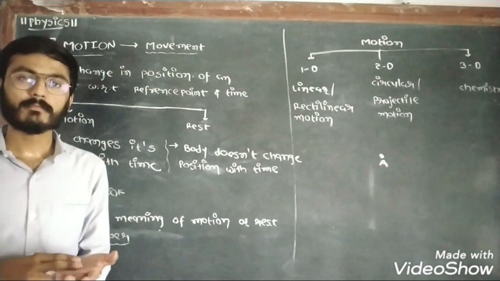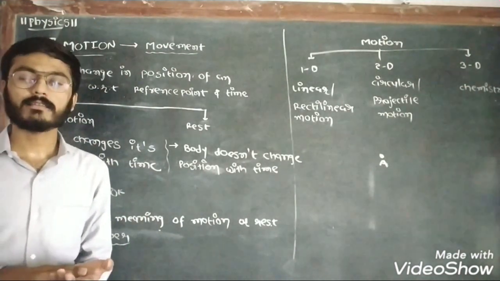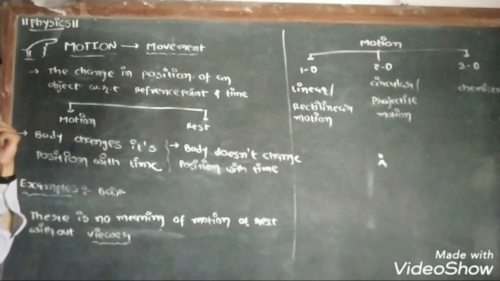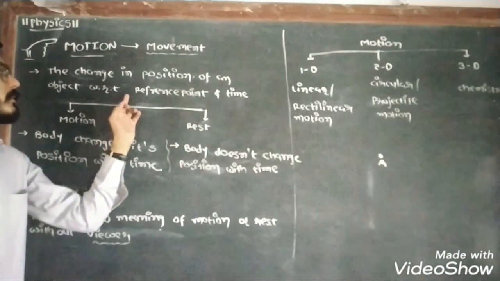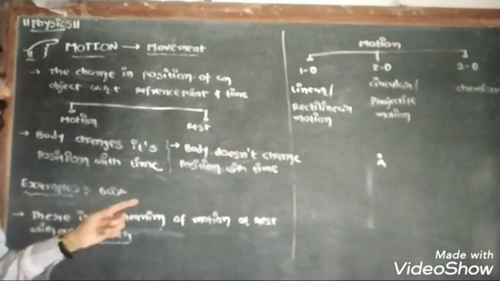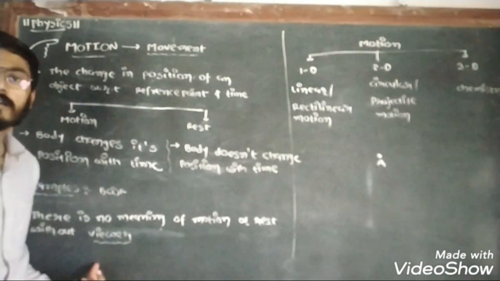So if the earth is rotating, then the table is rotating, and this means the book is also rotating. So there is a very important term, and that is reference point. There is no meaning of motion or rest without a viewer or a reference point.